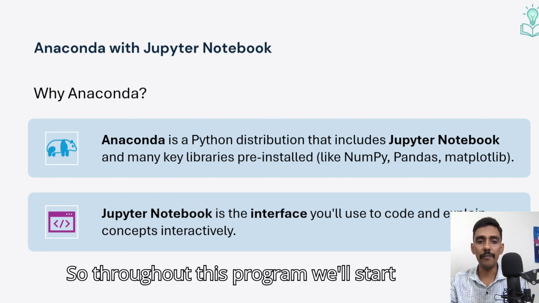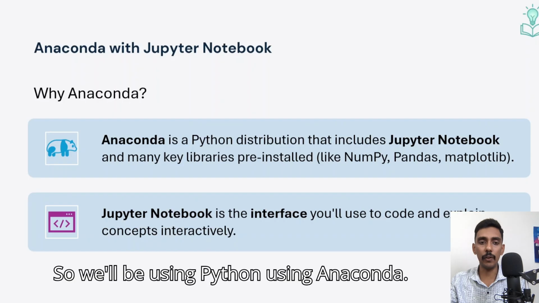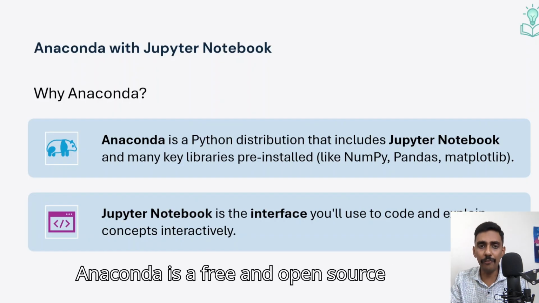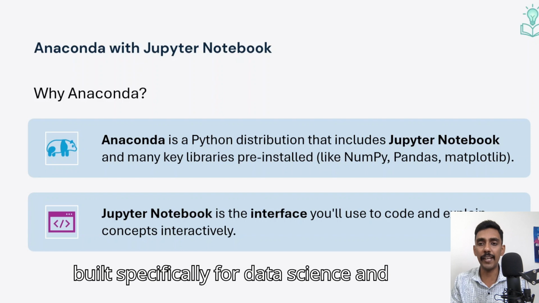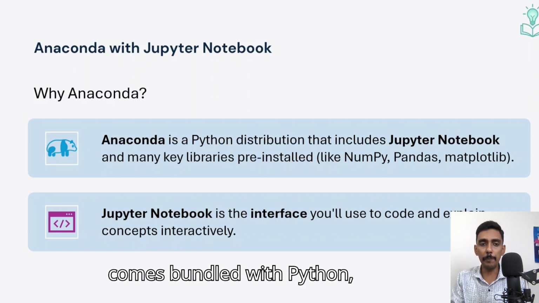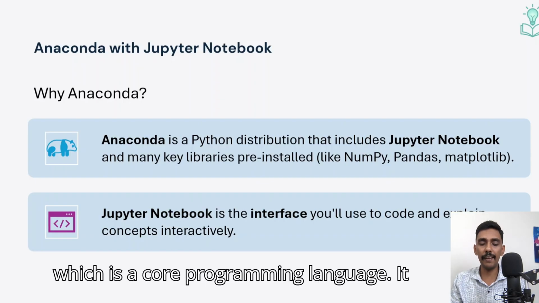Throughout this program, we'll be using Python with Anaconda. So, what is Anaconda? Anaconda is a free and open source Python distribution that's built specifically for data science and AI applications. It comes bundled with Python, which is the core programming language.